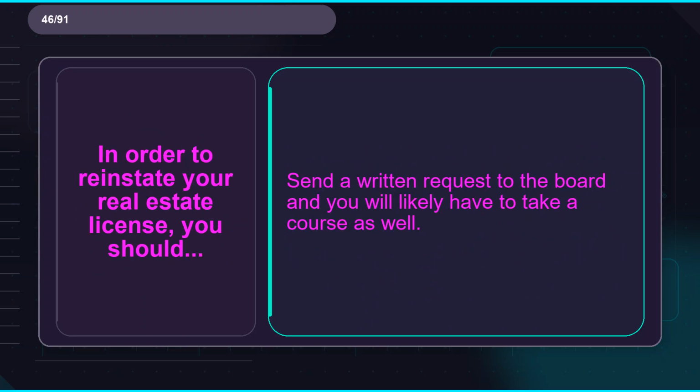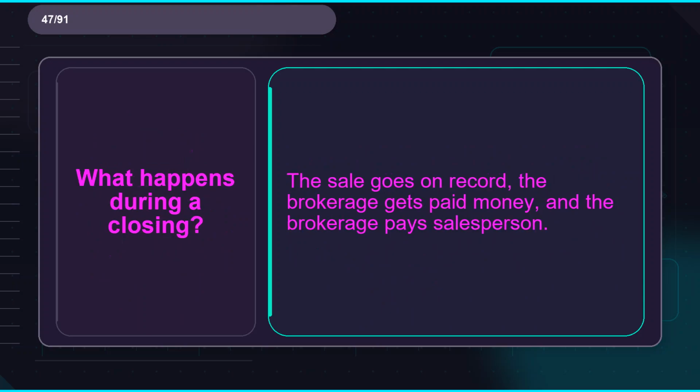Flashcard 46. Term: in order to reinstate your real estate license, you should. Definition: send a written request to the board and you will likely have to take a course as well. Flashcard 47. Term: what happens during a closing? Definition: the sale goes on record, the brokerage gets paid money, and the brokerage pays the salesperson.